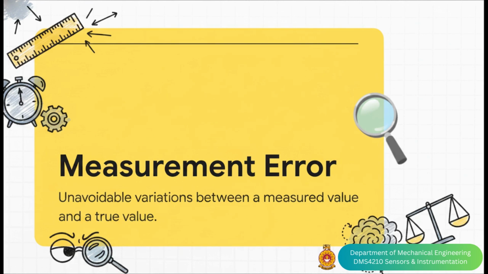Instead, they're unavoidable variations. They pop up due to the physical limitations of the instruments we're using, the environmental influences surrounding us, the observational methods we employ, and just simple random fluctuations in the universe. Recognizing that measurement error is an inherent part of the process, rather than just a personal screw-up, fundamentally shifts how we analyze and correct our data.